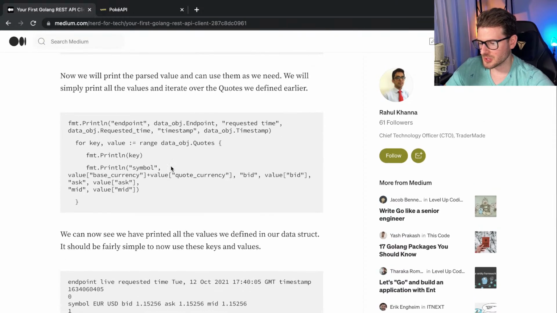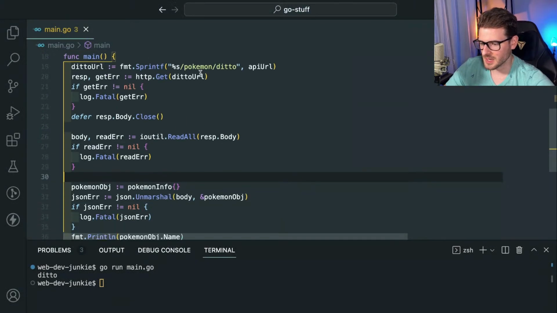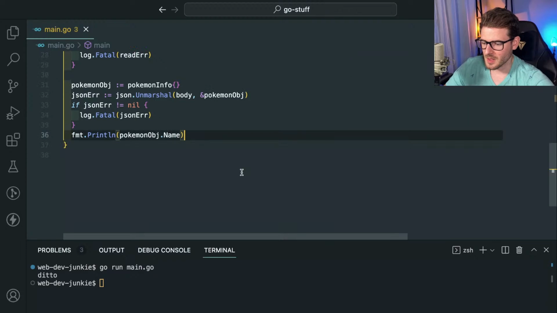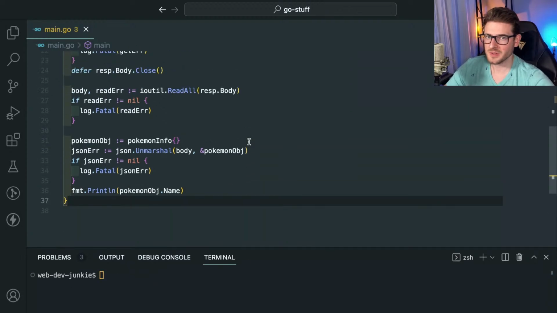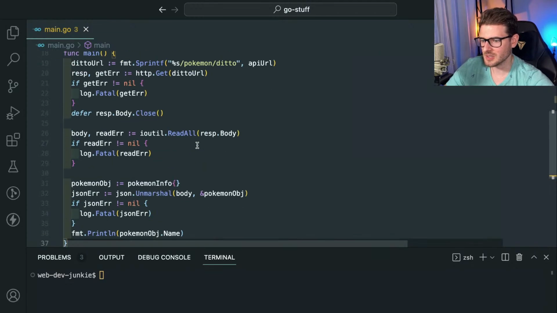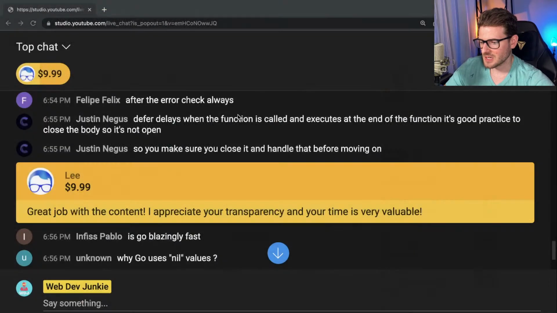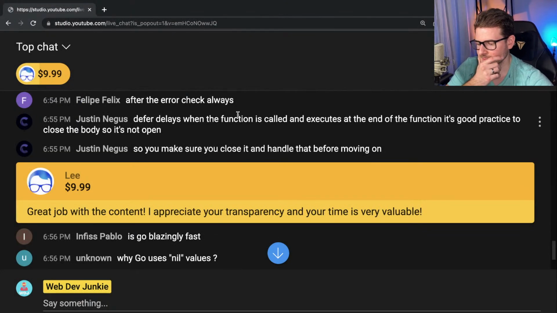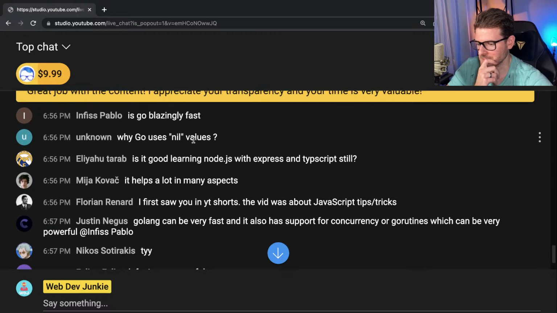Okay, so the idea is we're trying to build an API, right? So far, all we've done is I have a script that fetches some Pokemon data and prints it out. So maybe we could try to figure out how to add an endpoint that proxies the Pokemon API and does something with the data. Now, I think someone in the chat did put a suggestion about what package we should use. Is Go blazingly fast? I'm not sure yet.